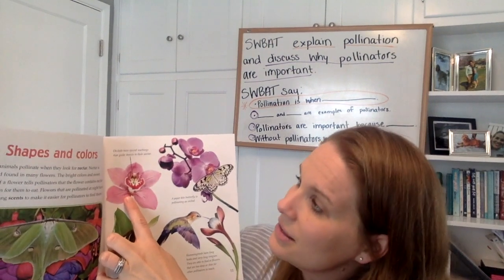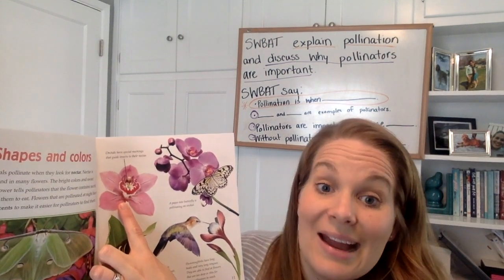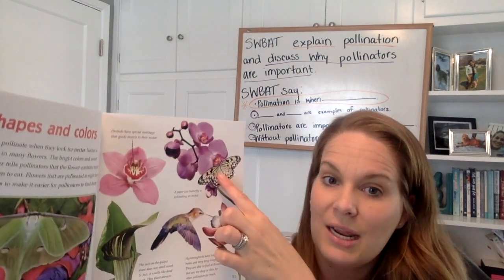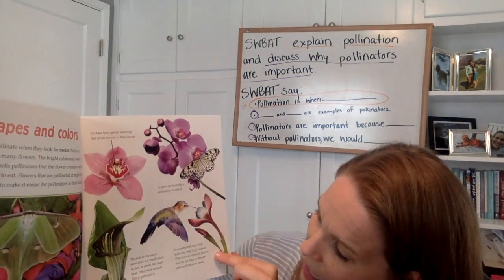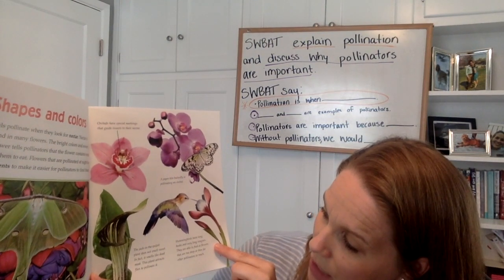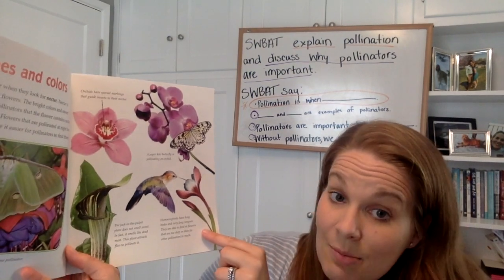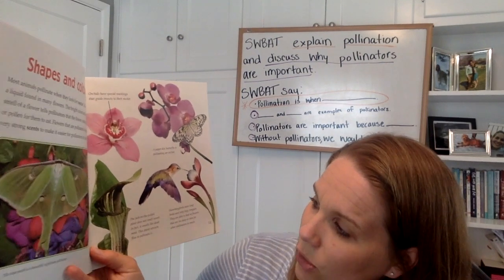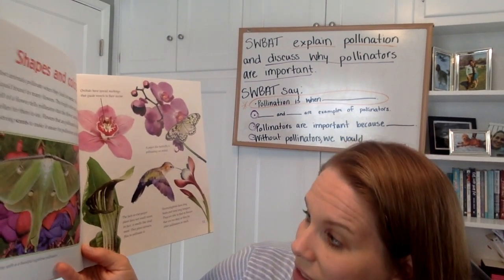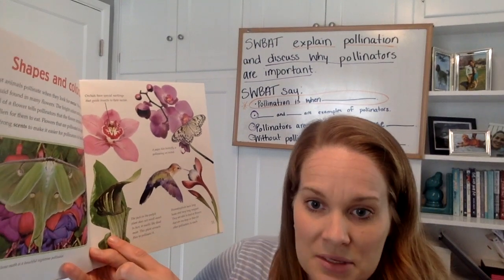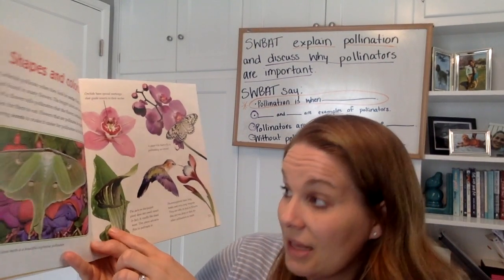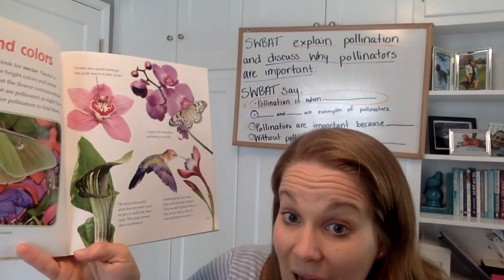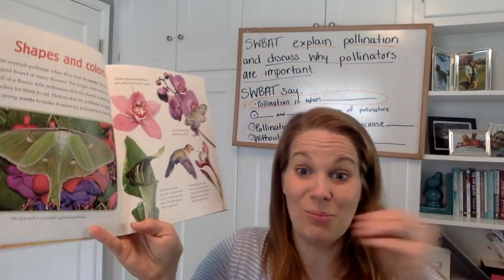Here's an orchid. This type of flower has special markings that guide the insects to the nectar. A paper kite butterfly is pollinating an orchid in this image. Hummingbirds have long beaks and very long tongues. They're able to feed at flowers that are too deep or thin for other predators to reach. And this is a jack-in-the-pulpit plant. It does not smell sweet. In fact, this plant smells like dead meat. This plant attracts flies with its stinky smell,